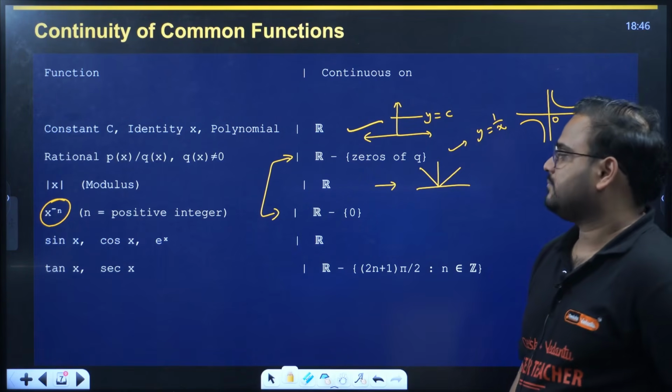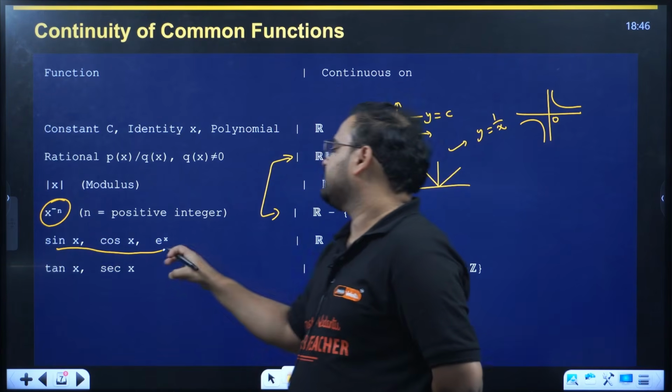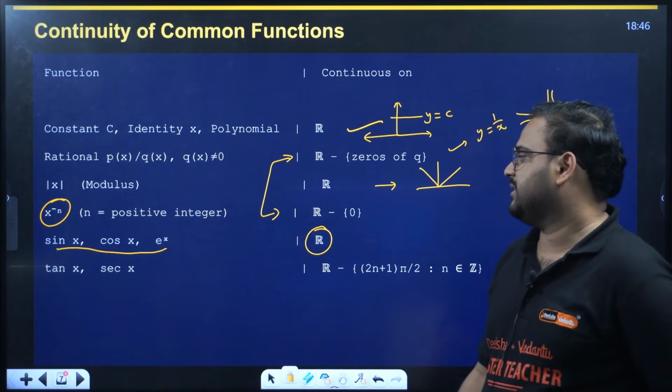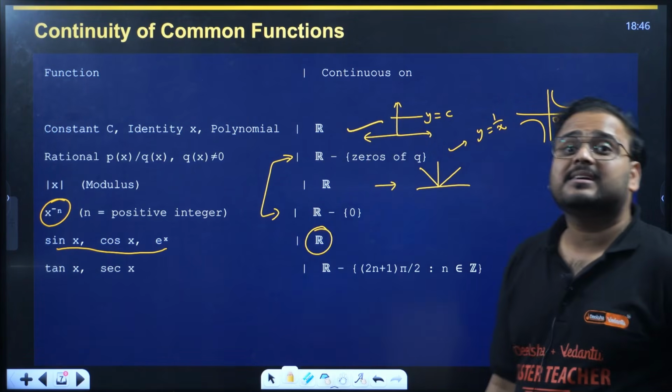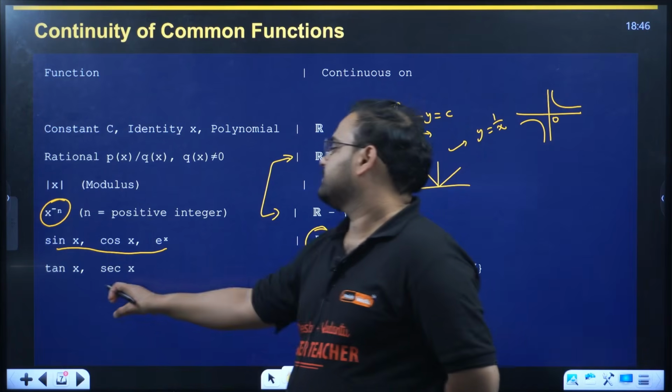Sin x, cos x, e power x. For all these three functions, continuous everywhere. Okay, you've all seen the graphs of sin x, cos x, e power x. Tan x is continuous everywhere except for odd multiples of pi by 2. Same for secant also.